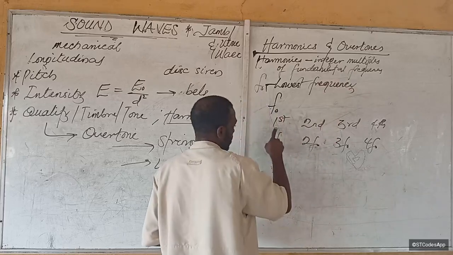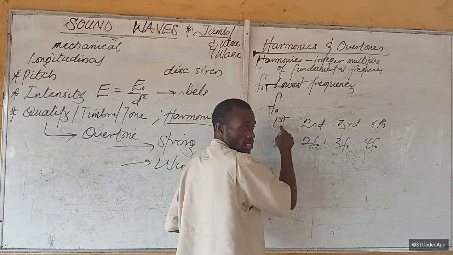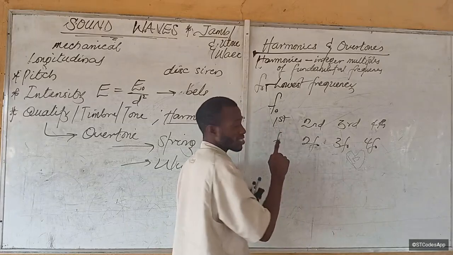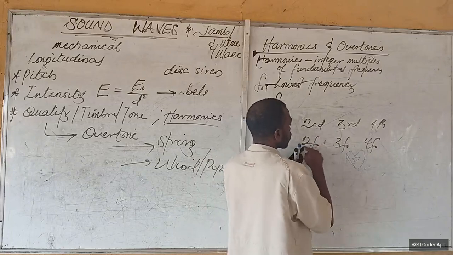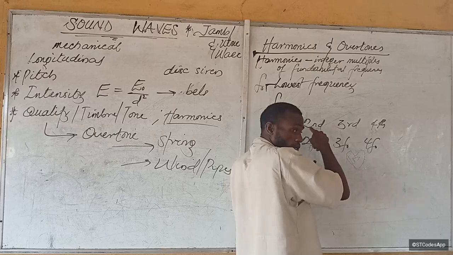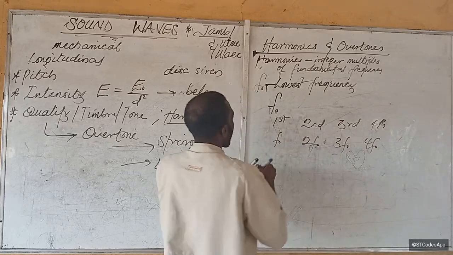So fundamental frequency times 1 is what? The first harmonic. The fundamental frequency is the first harmonic. 2 times the fundamental frequency is the second harmonic, 3 times that is the third harmonic. Are you getting it? But we now have overtones.